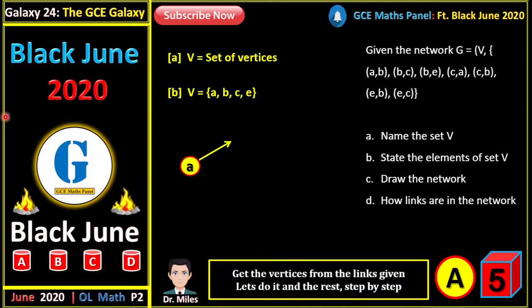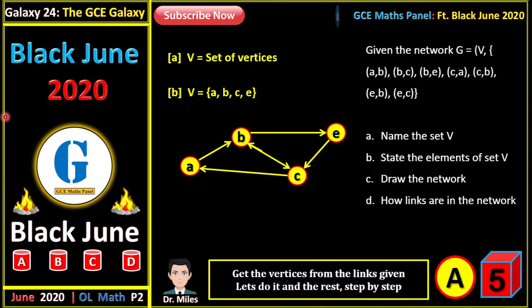So we have A linked to B. Now B is linked to C. Equally, B is also linked to E. C is linked to A. C is also linked to B backwards, and E is linked to C, and C is also linked back to B. So that's the network that we have.